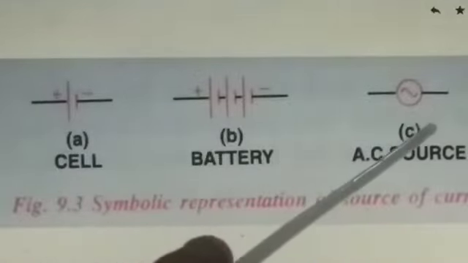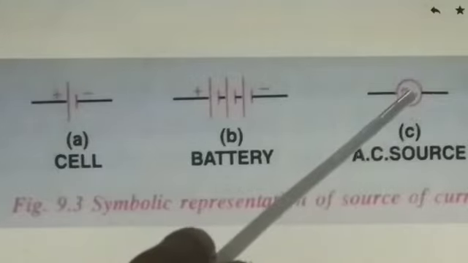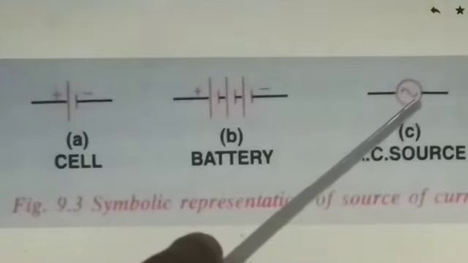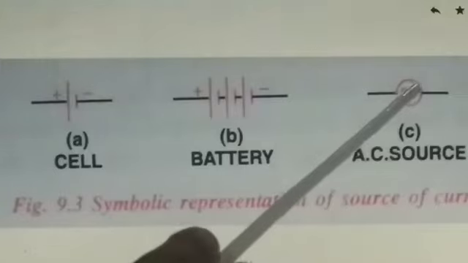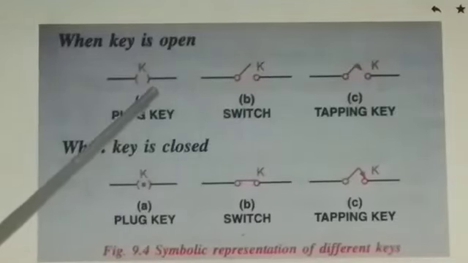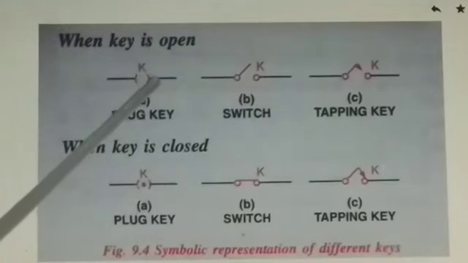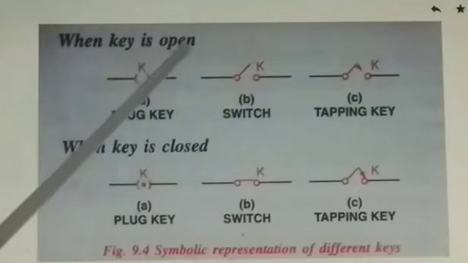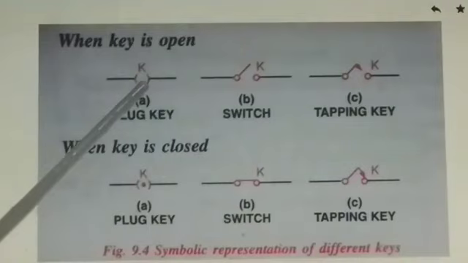And this is the symbolic representation of an AC source. Mains, that is an example of an AC source. This is its symbolic representation. So, key. This is the symbolic representation of different types of keys. This way we represent when the key is open. When key is open, it means current is not flowing in the circuit.